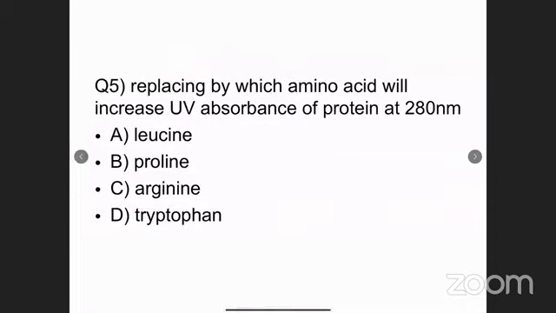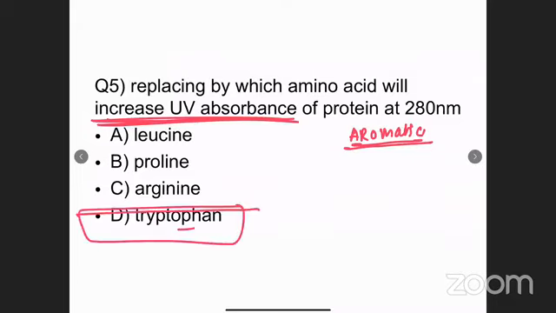Which amino acid has maximum UV absorption? I told you that all aromatic amino acids have a tendency to absorb UV rays, but the maximum UV absorption is seen with tryptophan. Tryptophan has the maximum UV absorption.